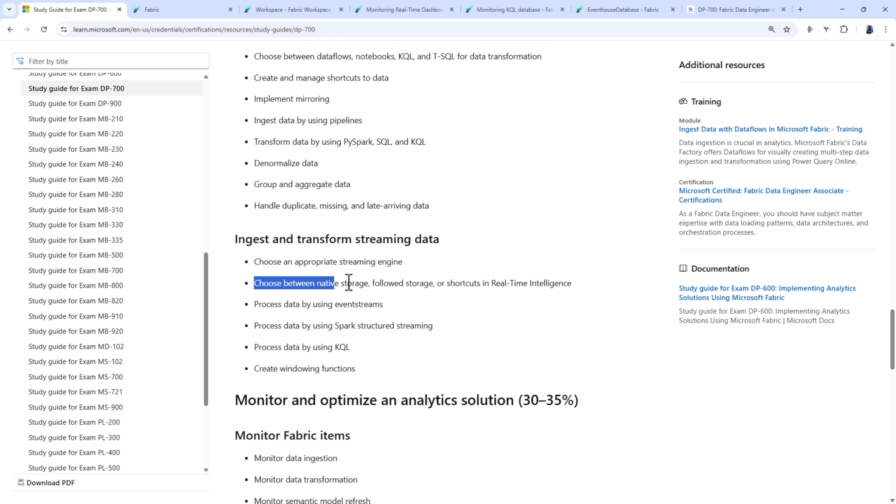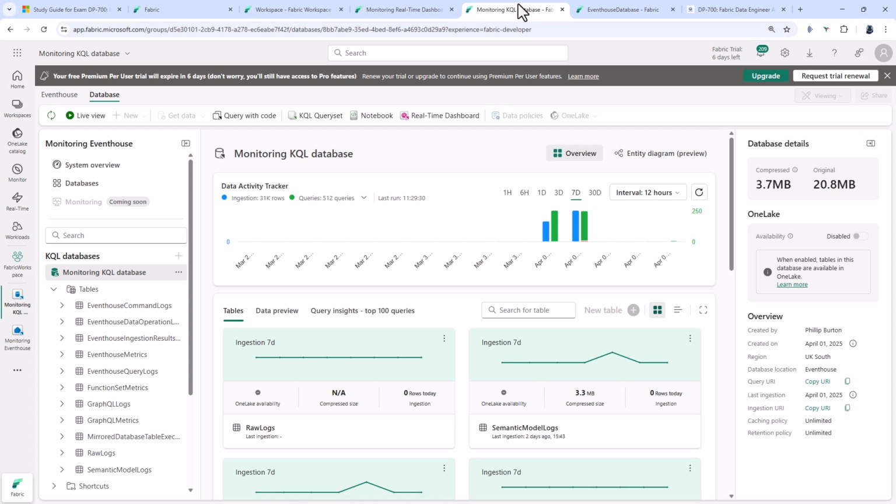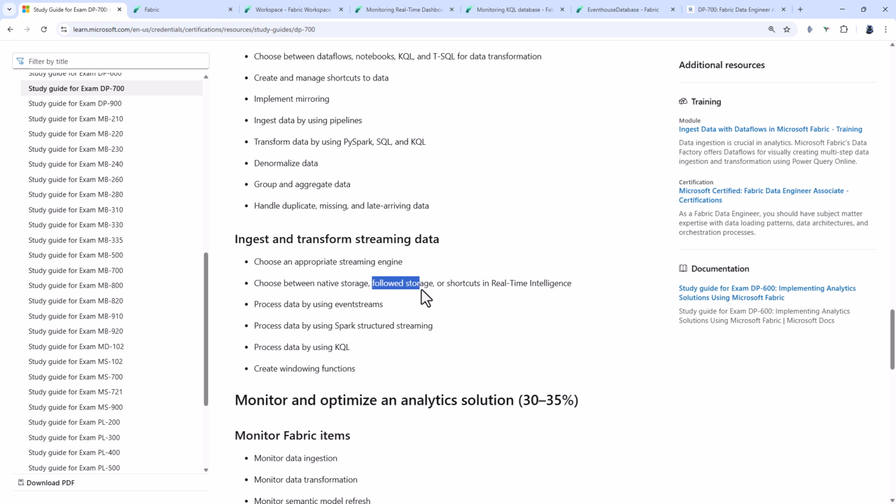If we now go to choosing between native storage, followed storage, or shortcuts in real-time intelligence, first of all, native storage. That is data that you have ingested using, for example, an eventstream and then an eventhouse and a KQL database. Followed storage, we're talking here about database shortcuts, also known as followers. So these are KQL databases or Azure Data Explorer databases that you want to have as a shortcut in a KQL database, and then you can query it in that database.